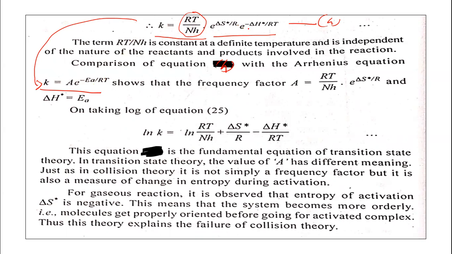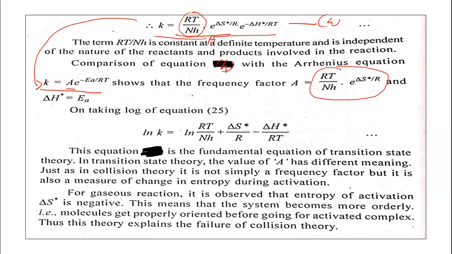So we can compare this equation now. Okay, so you can see here what we get, the new equation we can obtain here. So A is a frequency factor. We can write this as A = (RT/NH) e^(ΔS*/R). Suppose this is A, and e^(-E/RT) is e^(-ΔH*/RT). So the Arrhenius equation can be compared here.